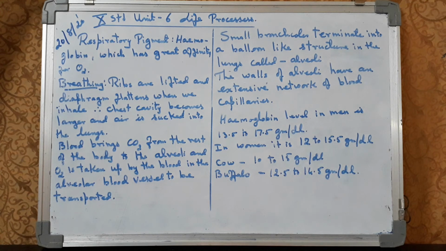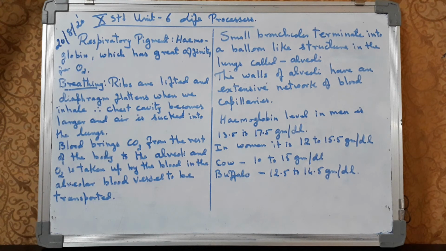The small bronchioles terminate into a balloon-like structure in the lungs called the alveoli. The walls of the alveoli have an extensive network of blood capillaries.